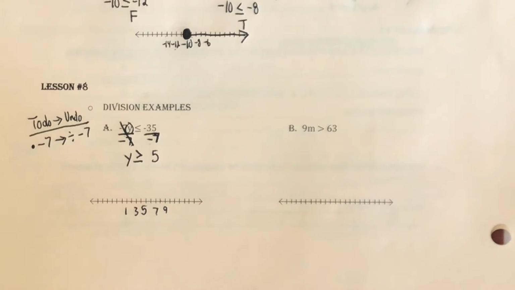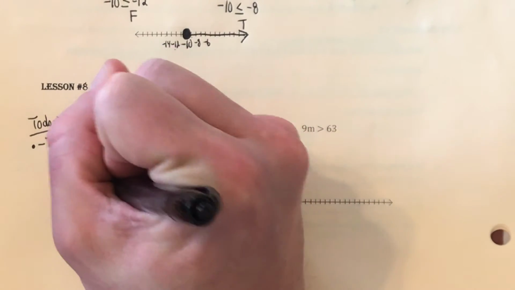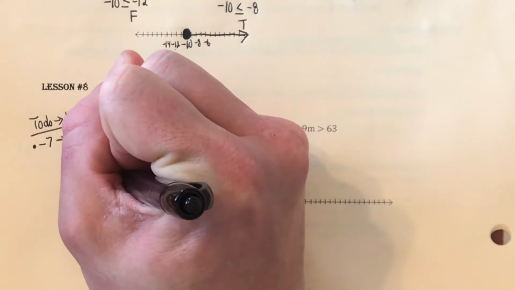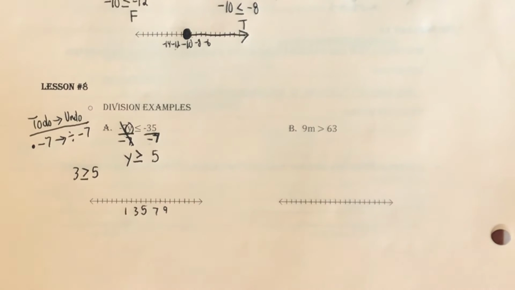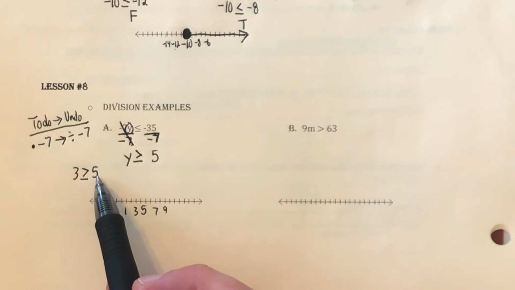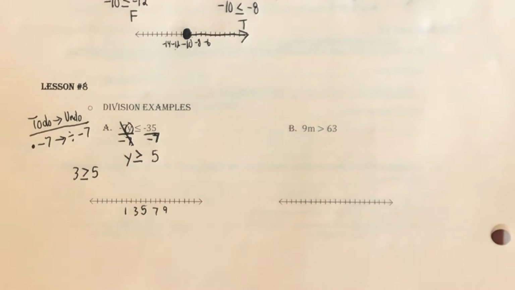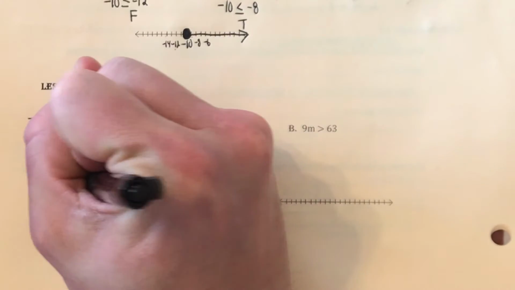Then we've got to choose a number to the left of 5 and then a number to the right and plug them in to see which one's true. So starting with the number to the left, I choose 3. So I've got 3 is greater than or equal to 5. I plugged the 3 in for the y. Well, is 3 equal to 5? No, it's not. Is it greater than 5? No, 3 is not greater than 5, so this is false.